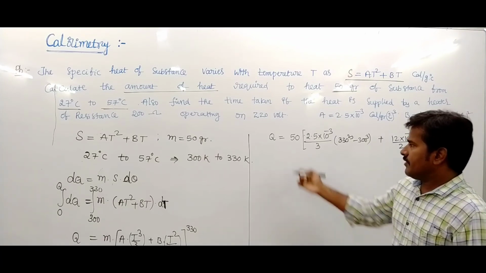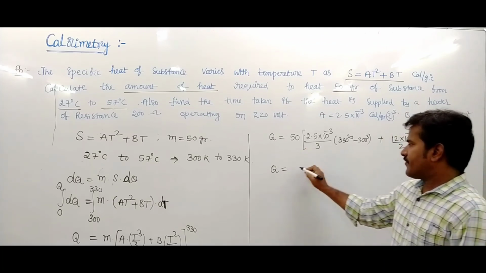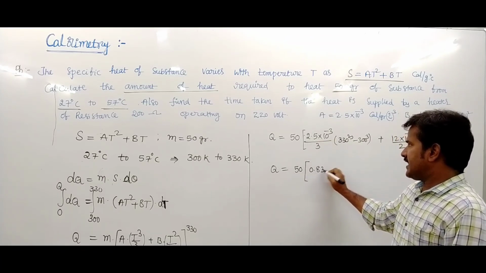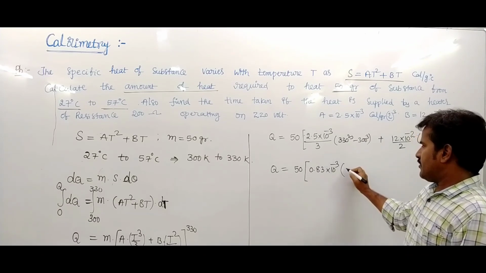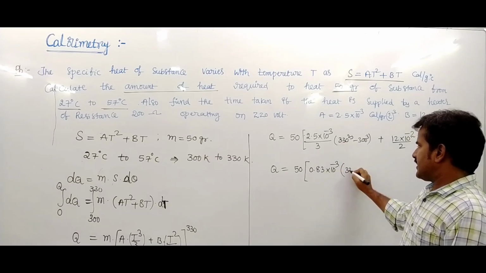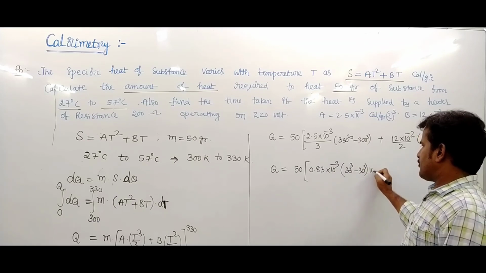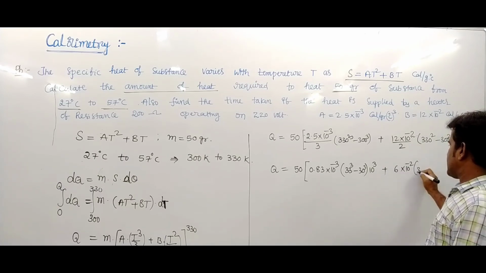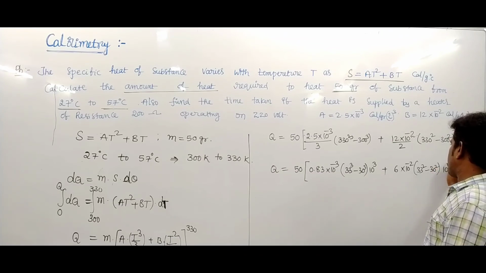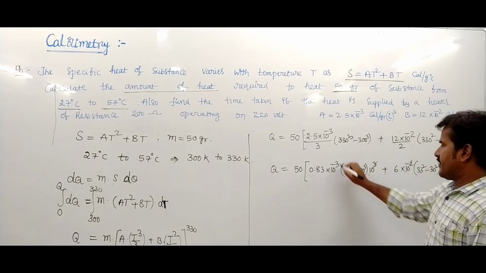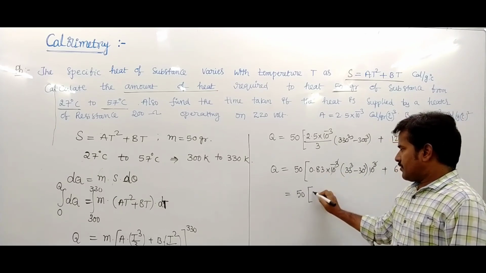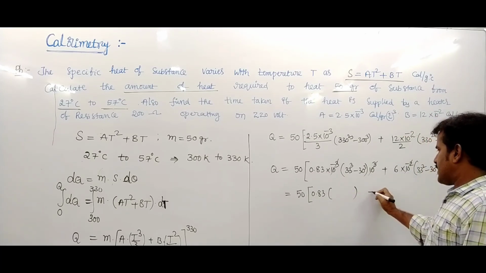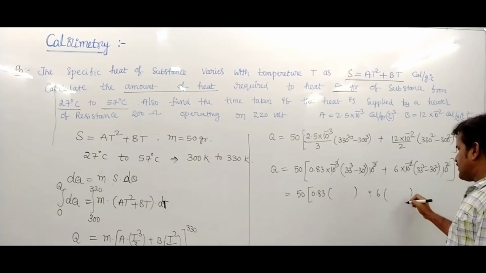After simplification, Q equals 50 into 0.83 into 10 power minus 3 into (33 cube minus 30 cube) into 10 power 3, plus 6 into 10 power minus 2 into (33 square minus 30 square) into 10 square. These values are simplified.